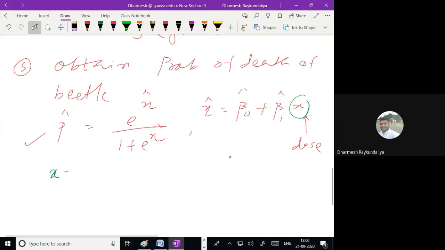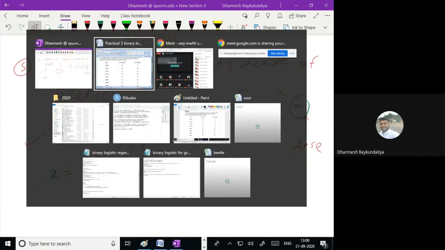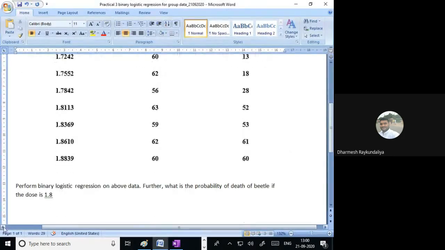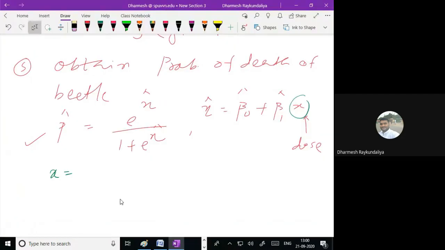Now I have been asked some questions. Perform binary logistic regression on the data. Further, what is the probability of death of beetle if the dose is 1.8? So here it is saying that if the dose x is 1.8, then what happens to the probability of death of beetle? That I wish to find out.